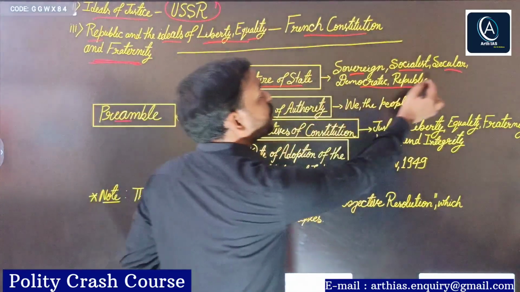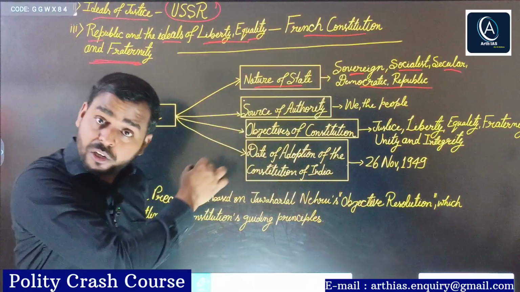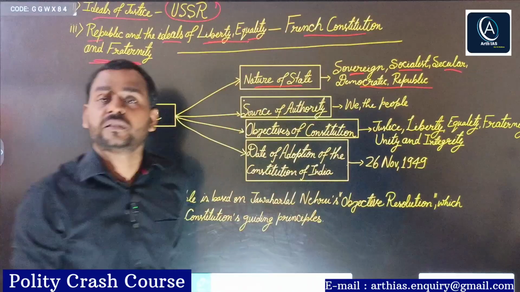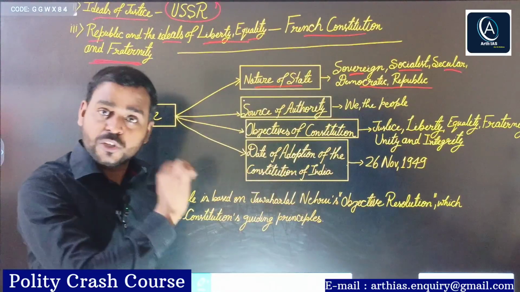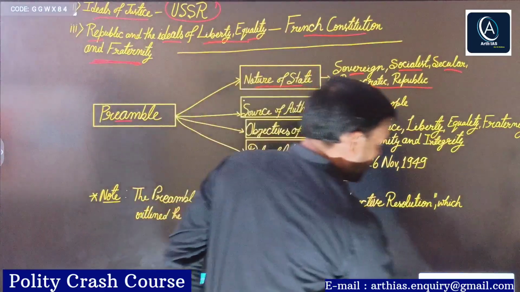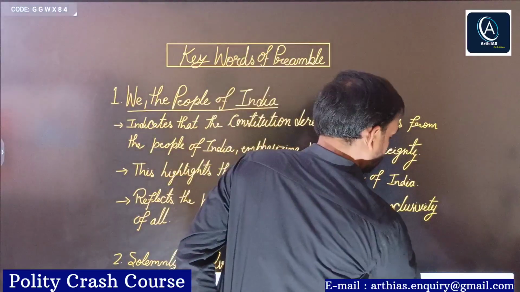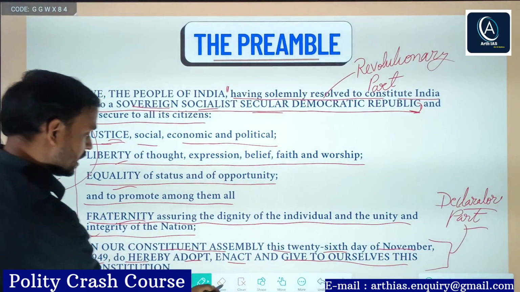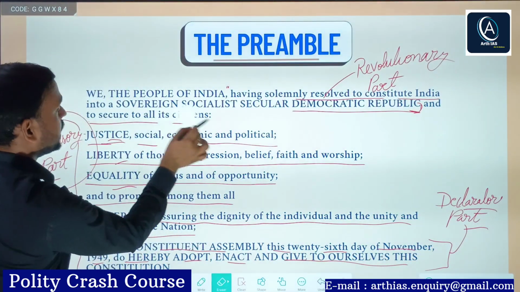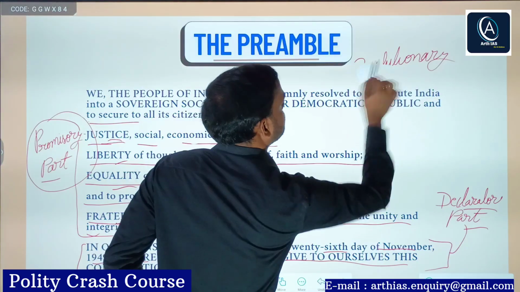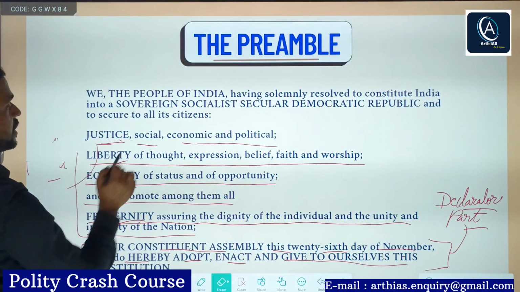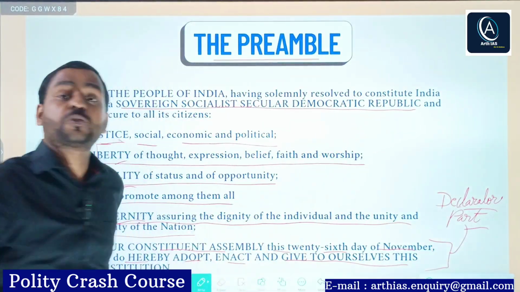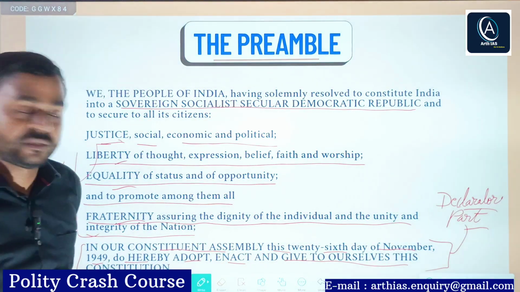Though I have used commas here, the preamble does not use commas. These terms should be read together without any pause: sovereign socialist secular democratic republic. If you want to check, just see here. You can clearly see that no comma is there between these five terms. Sovereign socialist secular democratic republic. You should read it together.